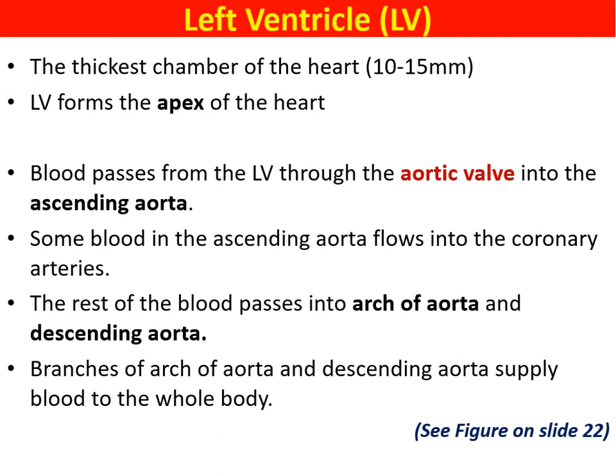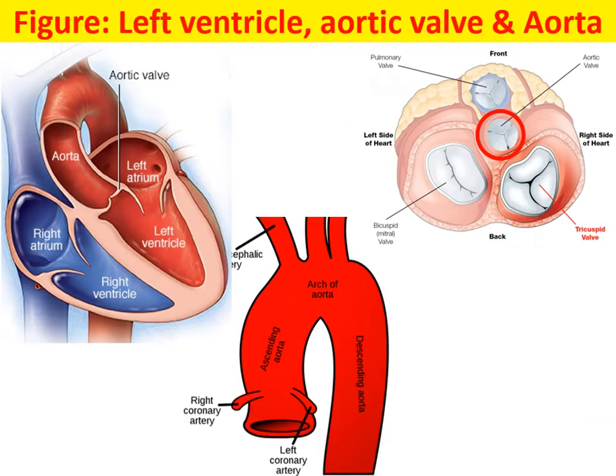If you look at this slide, you can see that the wall is 10 to 15 millimeter. It is very thick. It is thicker than all the other 3 chambers because the blood pressure in this chamber is higher than all the other 3 chambers. Here the blood will pass into the left ventricle. From there the blood is pumped into the aorta through the aortic valve, and it is going into supplying the different parts of the body. So here again, like the pulmonary valve, there is one aortic valve.